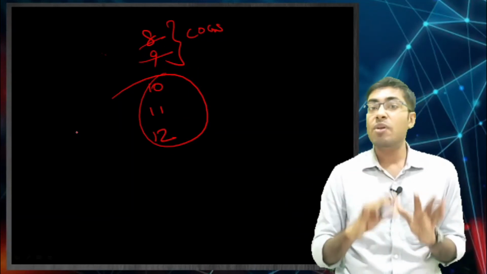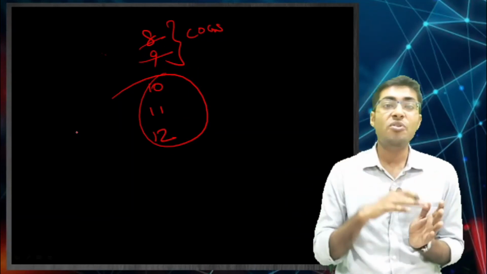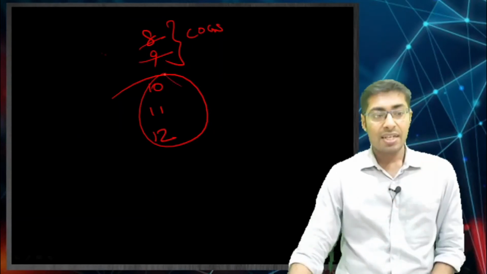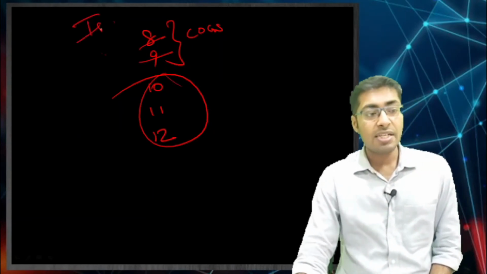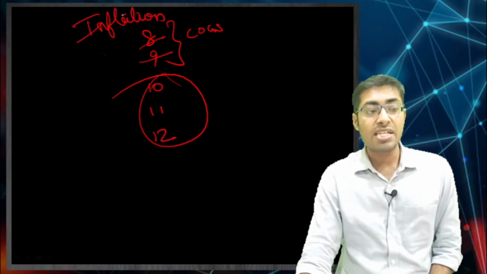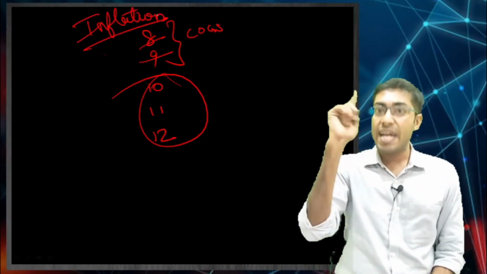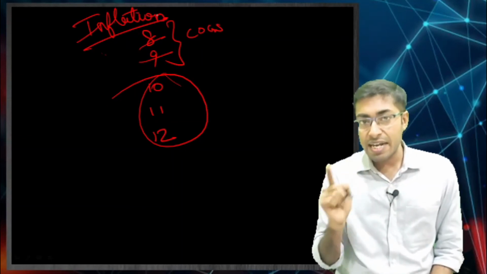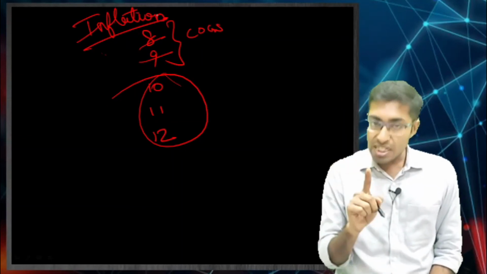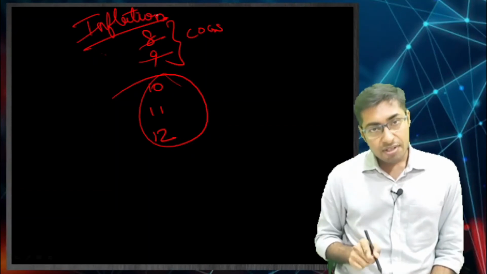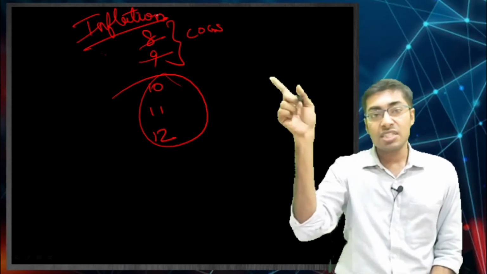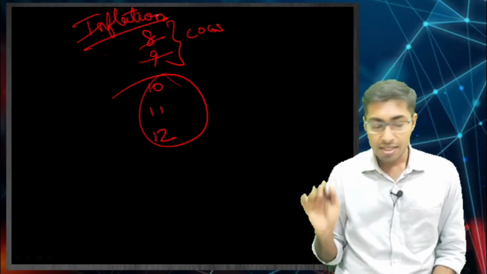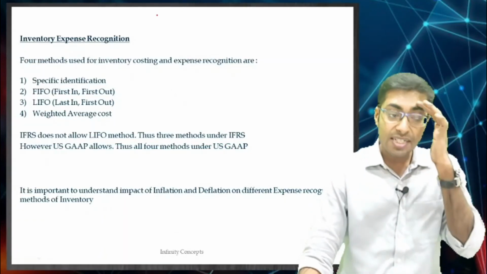Along with that, there will be one more twist, there will be FIFO and LIFO. So, you just need to remember one thing. The thing that we have taken up over here is inflation. If I ask you that there is inflation, then you will have to write 8, 9, 10, 11, 12. Do not write down 12, 11, 10, 9, 8, that is deflation. So, if it is inflation, write 8, 9, 10, 11, 12. If it is FIFO, then the first is going to go out, if LIFO, the last 2 are going to go out, correct. So, this is what we have learned. It is very important, okay.